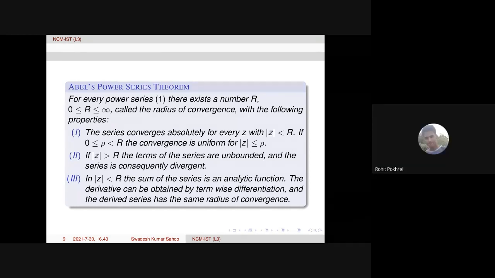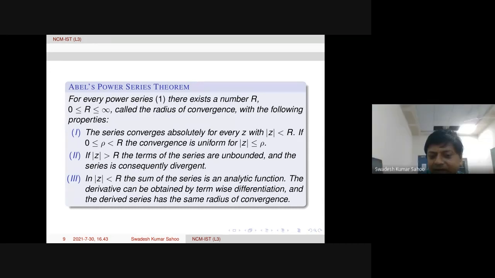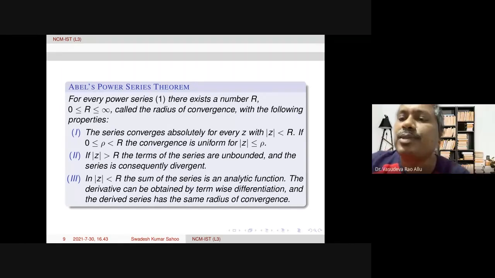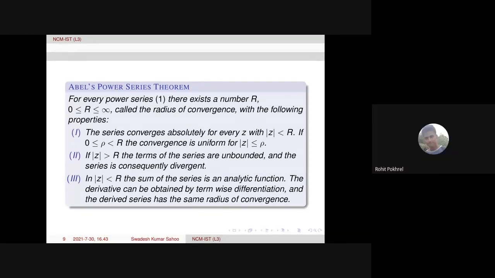Sir, what can we say about a compact subset of its region of convergence? So there it will not be uniformly convergent. I could not understand your question. So instead of taking this disk, what if we take the region of convergence and its compact subset?